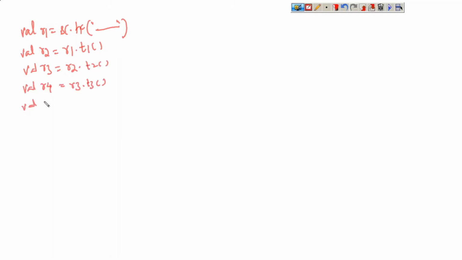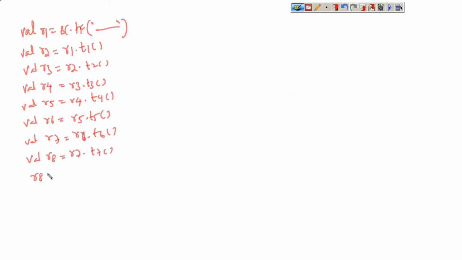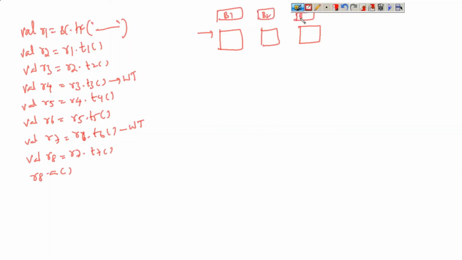Now r1 equal to the data, r2 equal to r1 dot some transformation, and so on: r5 equal to r4 dot some transformation, r6 equal to r5 dot some transformation. Let me take one more, the last transformation, and r8 dot action. Let us say the first step. Let's assume each RDD has 3 partitions. So partitions will be created out of what? Out of blocks. If it is HDFS, the partitions will be created out of the blocks.